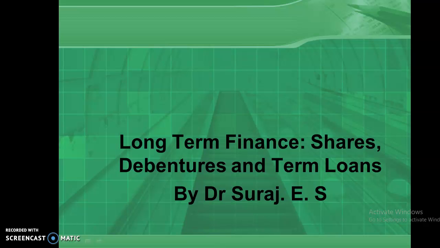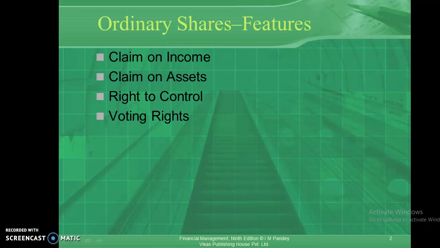The first one is known as equity shares. Equity shares provide ownership title to the shareholders of those companies. Equity shareholders are known as the owners of the company who have a claim on the income made by the business. Say the company makes a profit of 1,25,000 rupees. Equity shareholders have some claim on this profit made by the business.